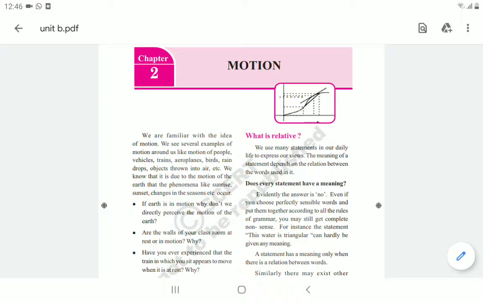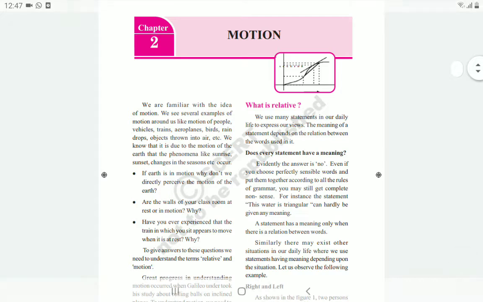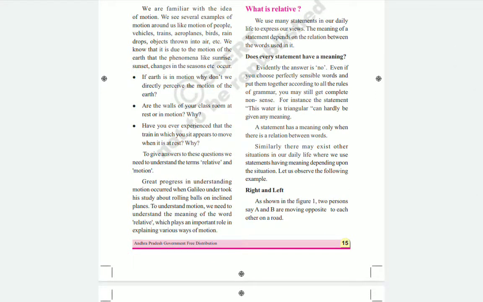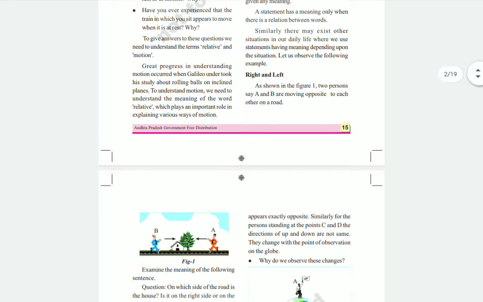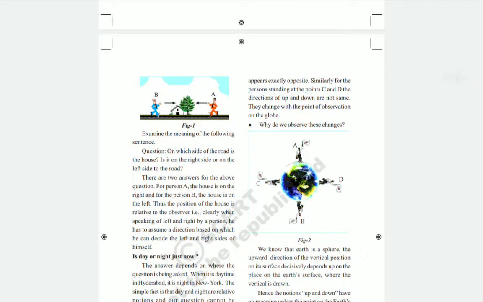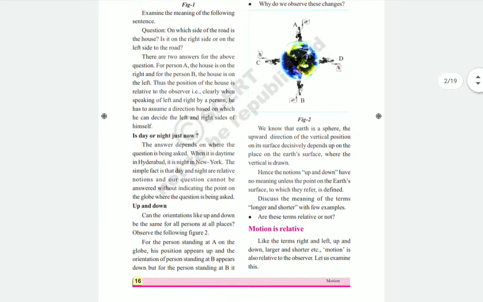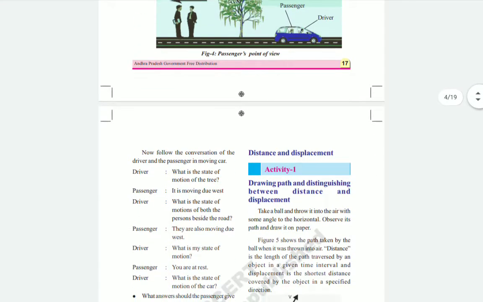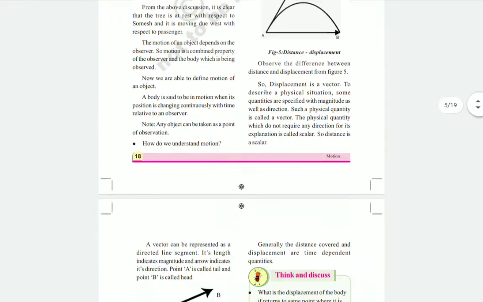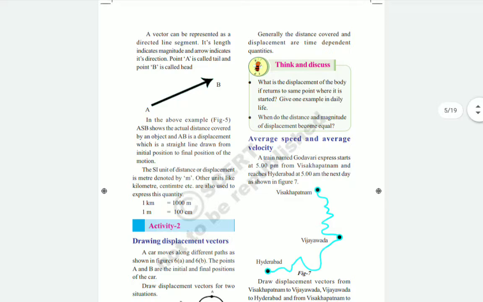Before going to today's class, let us remember what we discussed in the last class. In the last class we discussed the speed and velocity of objects. Speed gives the idea of how fast an object changes its position, means how quickly the object changes its position.